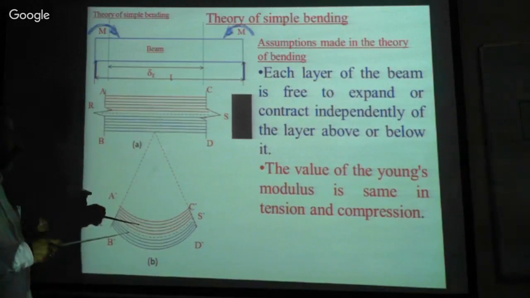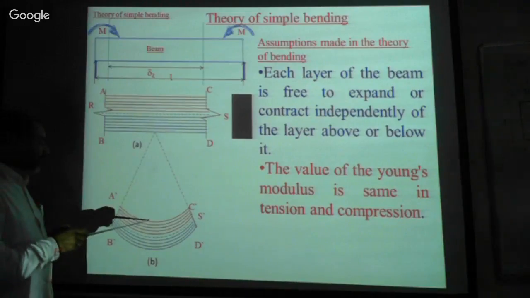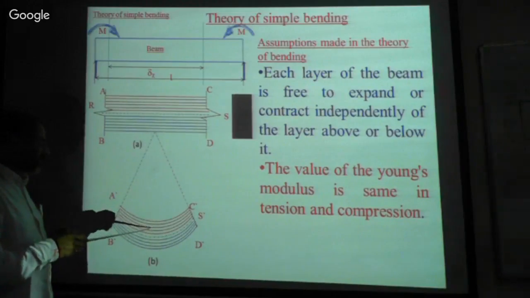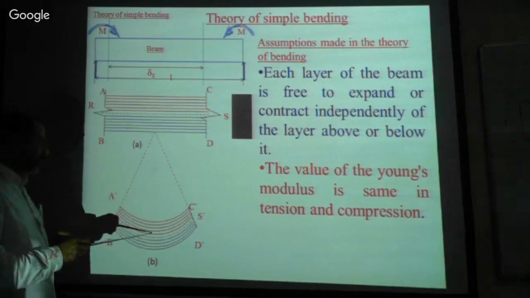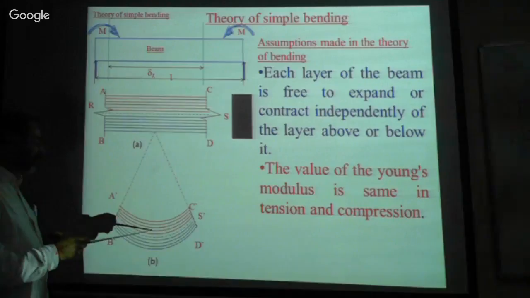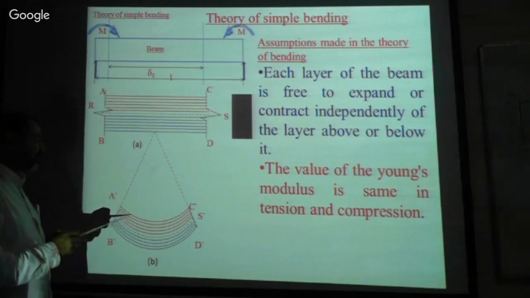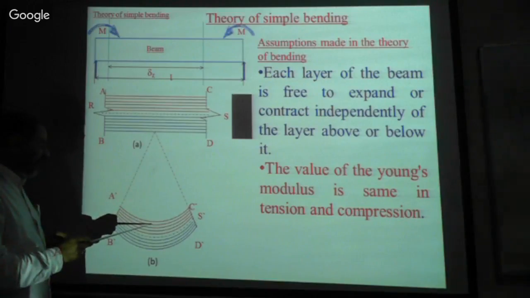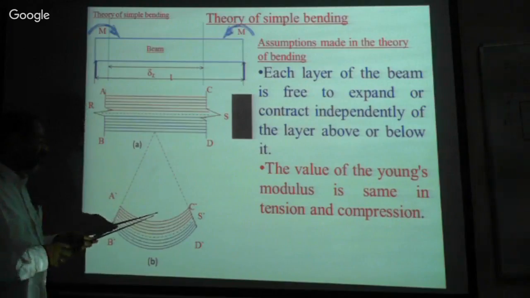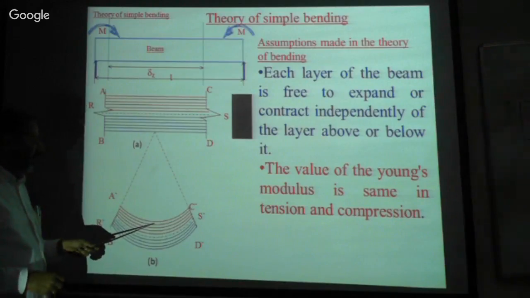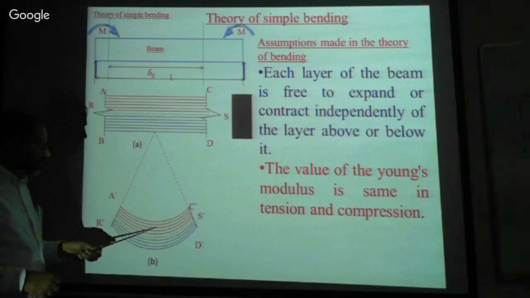But one thing we should observe here. This is elongated, and this is compressed. The compression here is more than this, isn't it? Now let us assume that there is some deformation. Here the length is a little more than the top layer. This length is a little more than this. This length is a little more than this.